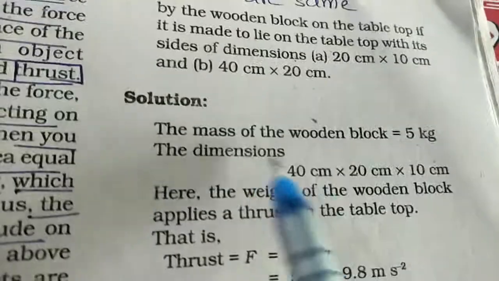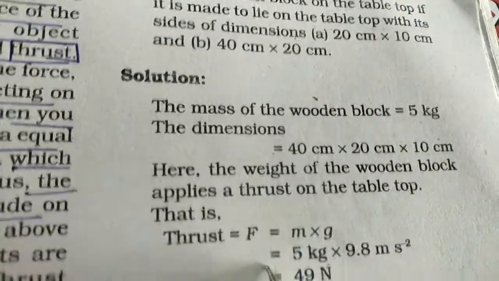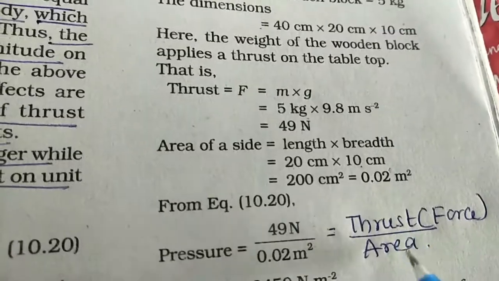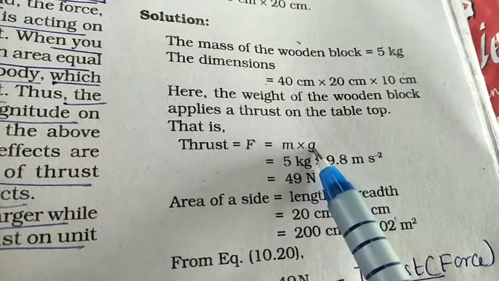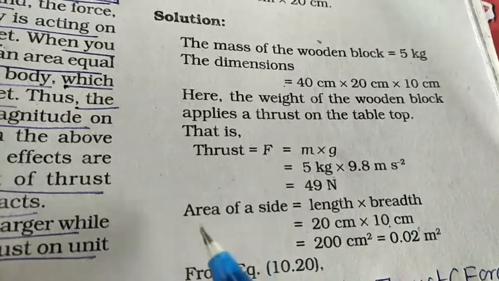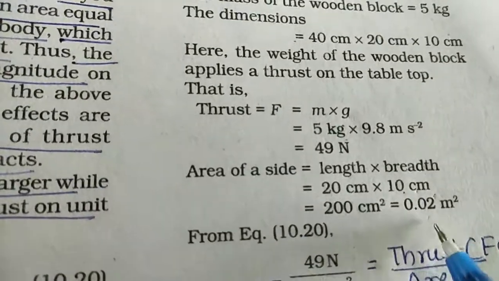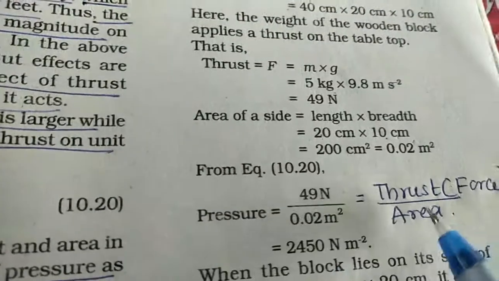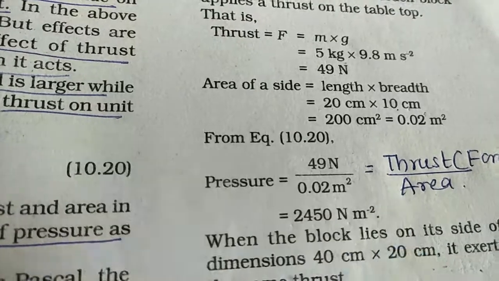So we go one by one. The mass of the wooden block is 5 kg. That remains the same for both cases. Now first we calculate the force, because for calculating pressure we need thrust upon area. Thrust is a force. So thrust is mass into gravitational acceleration, that is m into g, 5 into 9.8, you get 49 newtons. Now for area you multiply length into breadth, 20 into 10, you get 200 centimeter square. You convert this into meter, that is 0.02 meter square. So 49 upon 0.02, you get the first pressure, that is 2450 Newton per meter square or Pascal.